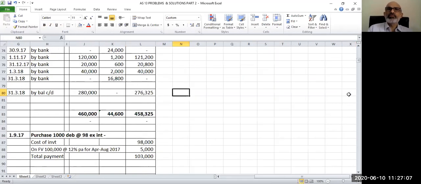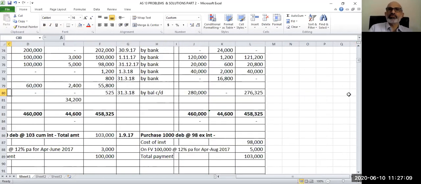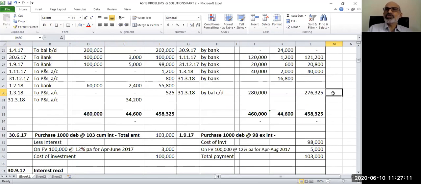So let me see whether I'm getting the same cost here. I have a cost of 2,76,325. This cost divided by 2,800 debentures, because that is the debenture I have in hand, comes to 98.69. I'm getting the same answer.